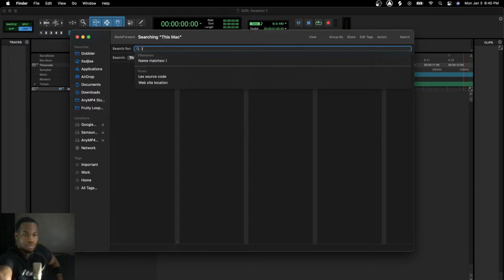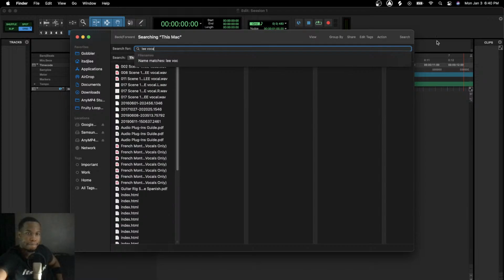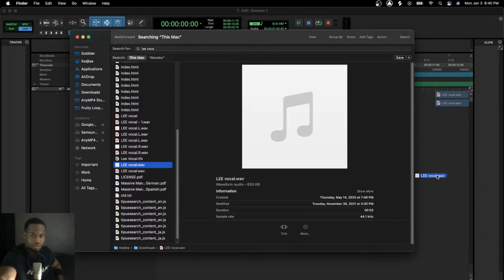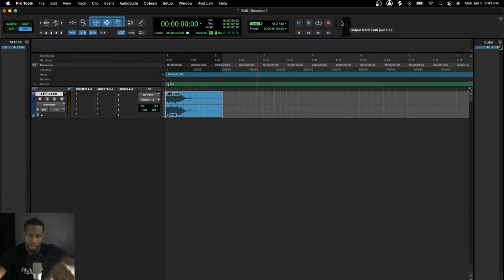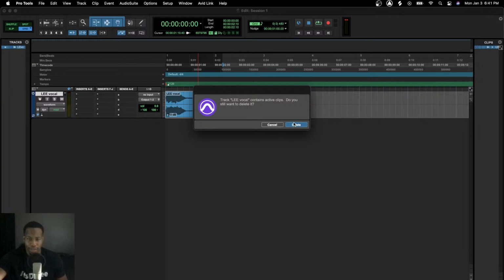We'll type in lead vocal, one of my cool vocals, and drag that into Pro Tools real quick. And the cool thing when that happens is, you see, it makes its own track automatically. I'm going to hit play on this. You're going to see this light up right here. This is our master meter. Hopefully you guys heard that loud and clear. That's what's going on in Pro Tools once you drop any audio in there.